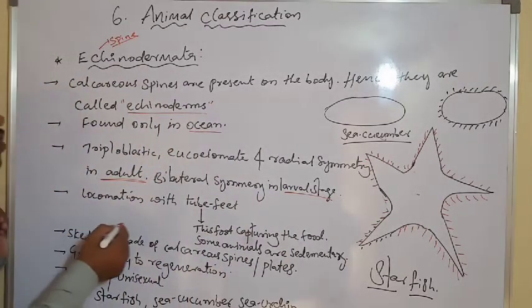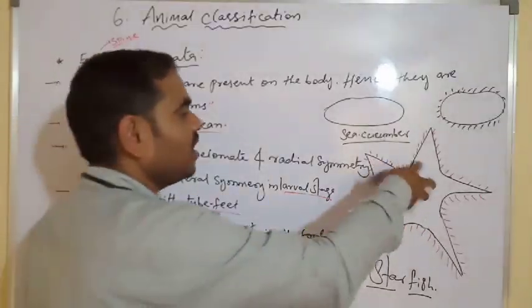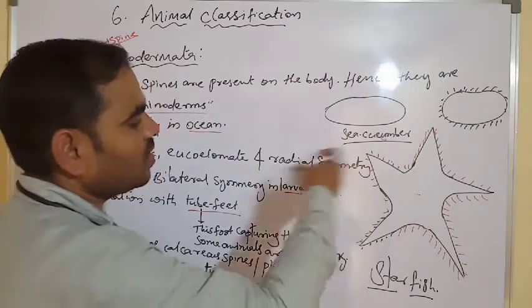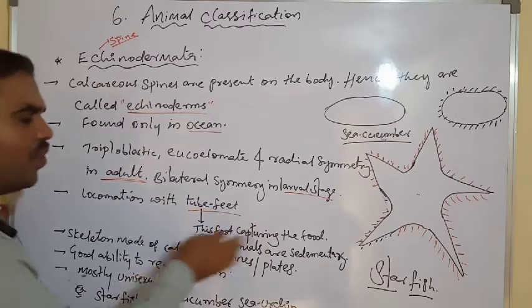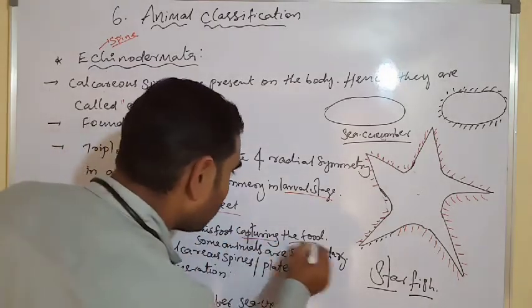Next, locomotion is with feet. This is how the starfish moves. This foot also captures the food. They are capturing the food.